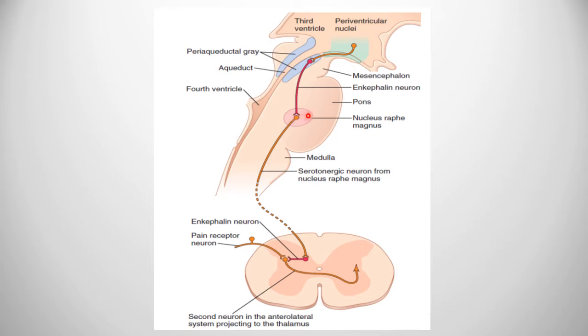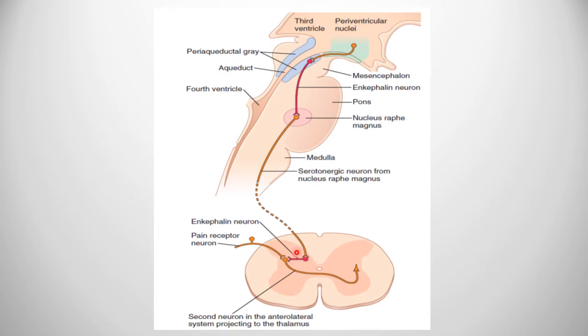Now this second part is the raphe magnus nucleus, which is a thin midline nucleus located in the lower pons and upper medulla. Apart from that, another nucleus, the reticularis paragigantocellularis, is located laterally in the medulla, which is not shown in this figure. From these nuclei, second order signals are transmitted down the dorsolateral columns to the spinal cord. From here to the spinal cord, these neurons will secrete serotonin. So that's why they are known as serotonergic neurons. Okay, so here serotonin will be released.